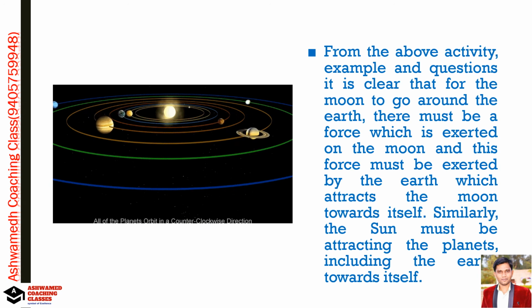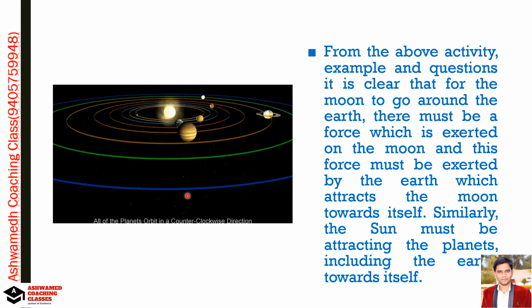Okay, so there is a force that attracts the moon towards the earth. And that force of attraction is gravitation. Similarly, the sun must be attracting the planets, including our earth, towards itself. So this is the concept of centripetal force and gravitation.